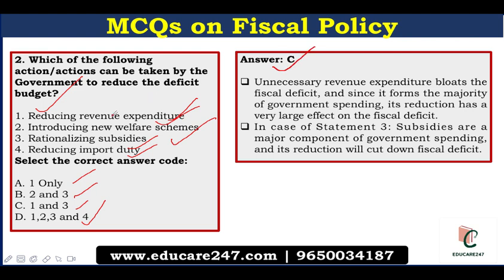In the case of statement first, that is reducing revenue expenditure, unnecessary revenue expenditure will bloat the fiscal deficit, and since it forms the majority of government spending, its reduction has a very large effect on the fiscal deficit. While in case of the third one, that is rationalization of subsidies, as subsidies are a major component of government spending, its reduction will cut down on the fiscal deficit.